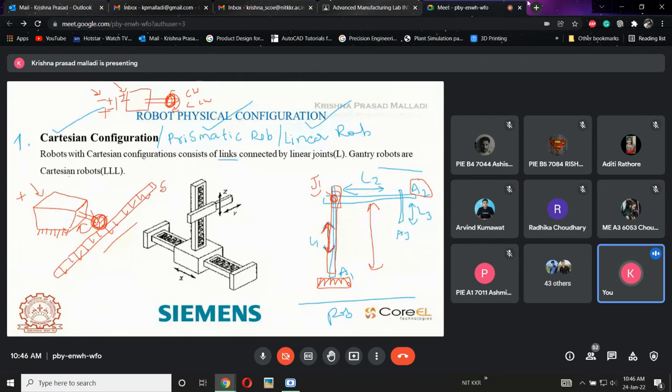Will it move or should it be fixed? It will move. Why?